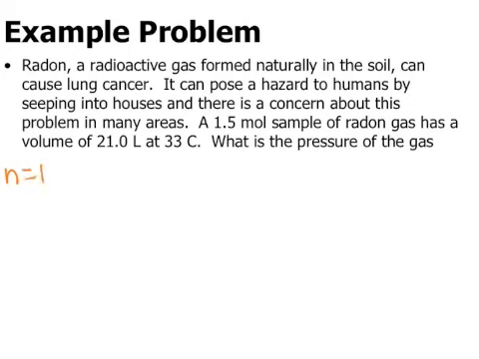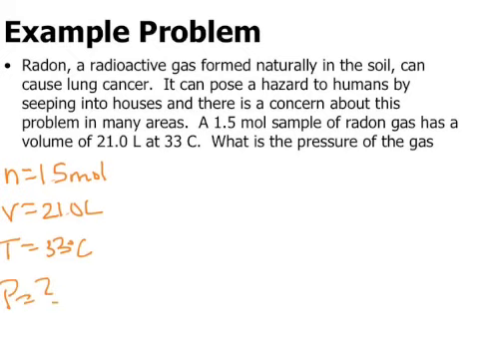So n equals 1.5 moles, and it has a volume of 21 liters at a temperature of 33 degrees Celsius. We want to know what the pressure of this gas is. Just like always, we're going to use the same R value, 0.0821 liter atm per mole K.